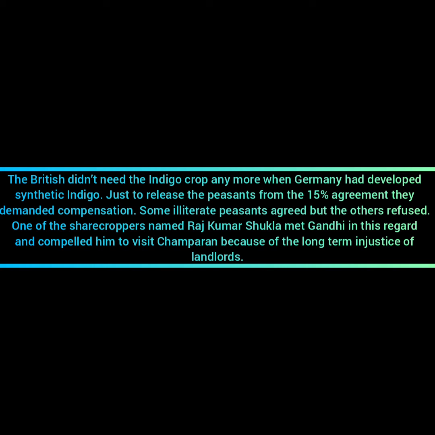But then the farmers came to know that they were freeing them from the system of growing indigo just because they had found synthetic indigo. They did not need natural indigo. So imagine, natural indigo was of no use to them, and so they told the farmers that they would release them from the system because they did not need natural indigo anymore, and for that they wanted the peasants to pay the planters a heavy amount.